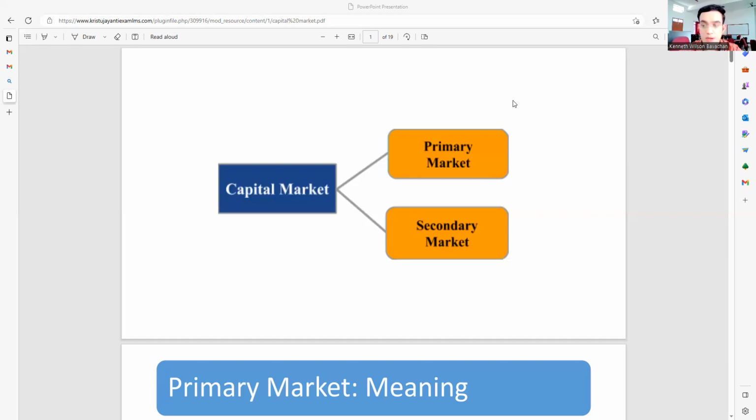Now, the capital market is further bifurcated, which is very important for getting to the topic I'm supposed to be discussing today. The capital market is basically divided into two parts: the primary market and the secondary market. Now, what is the primary market? That's what we need to understand.